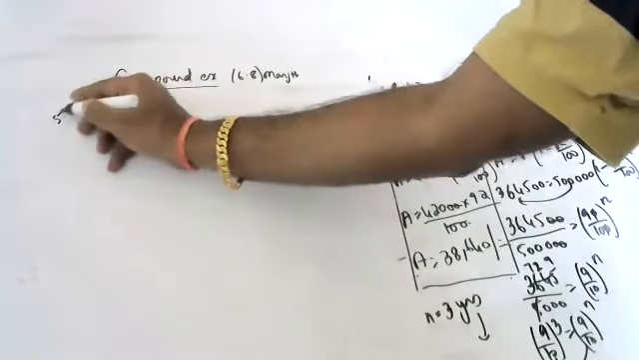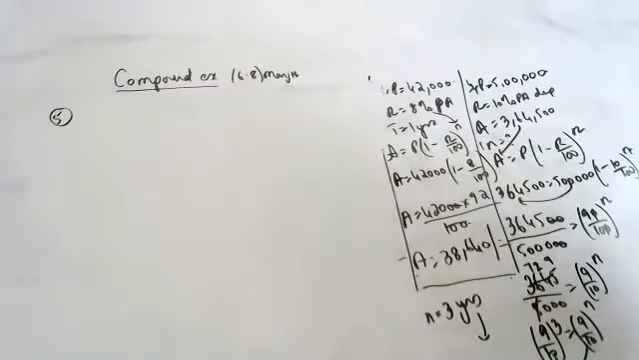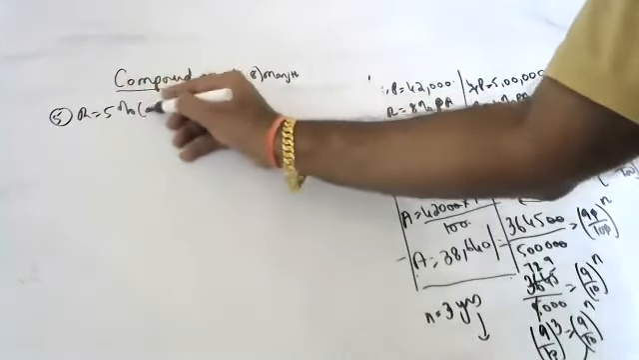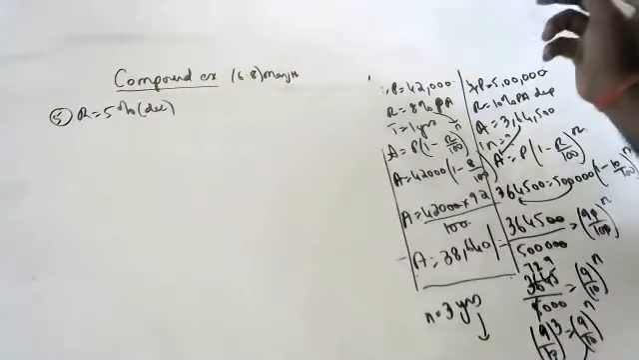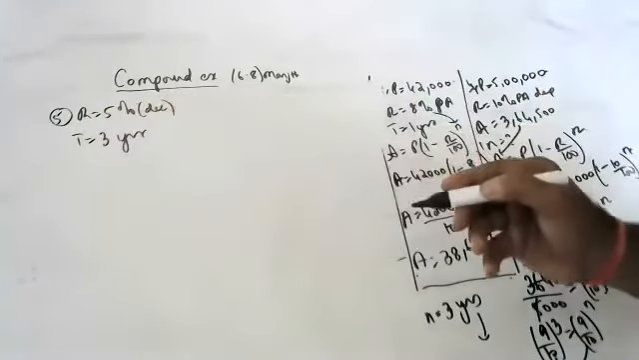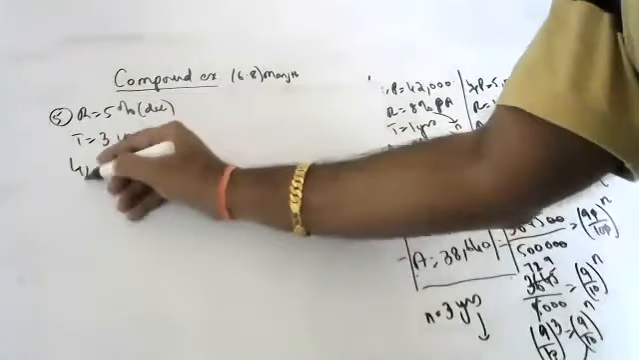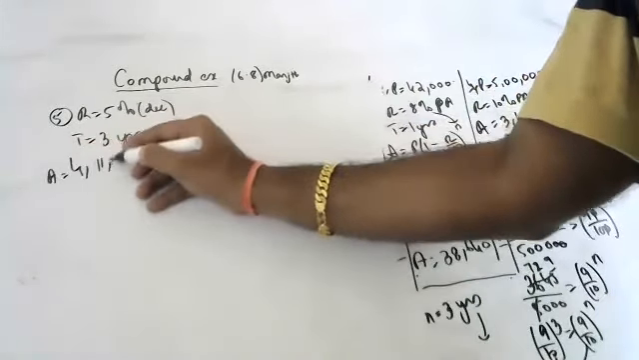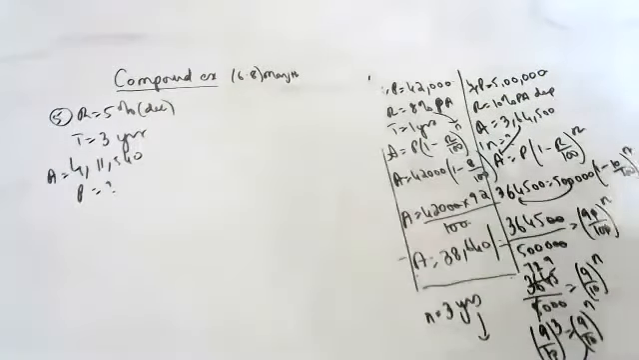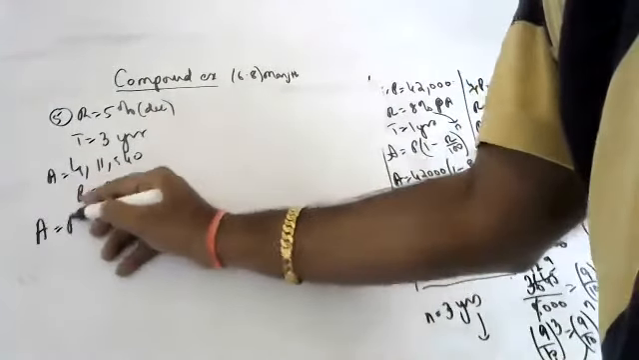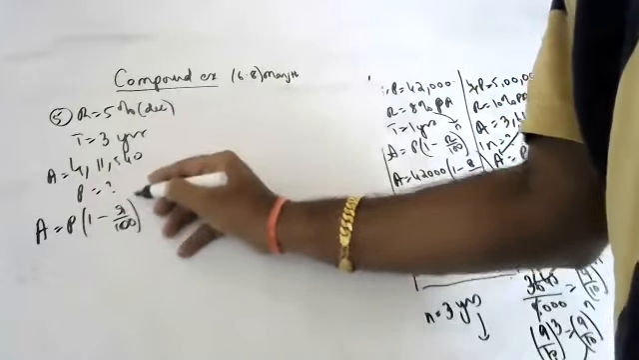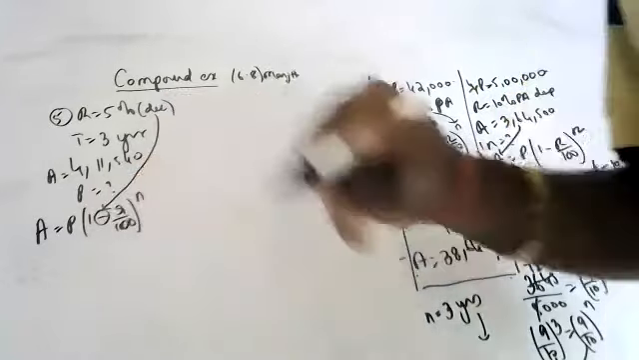Fifth question. What they are saying is the value of property decreases every year at the rate of 5%. If its value at the end of 3 years is 4 lakhs 11,540, what was the original price? A is equal to P into (1 minus R by 100) whole to the power of n. Why minus? Because it is depreciation.